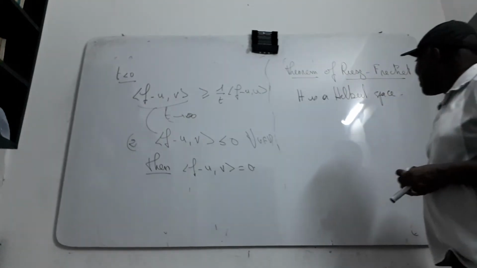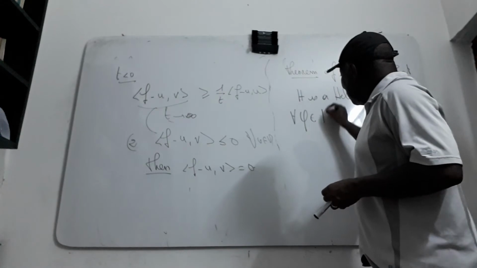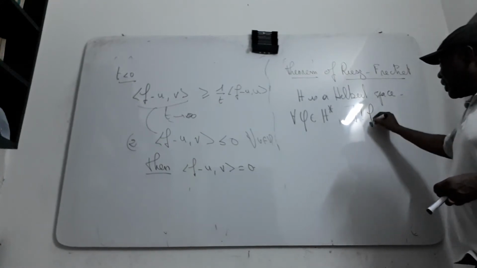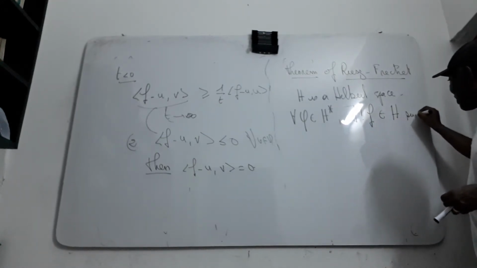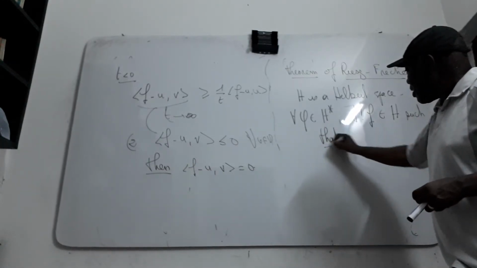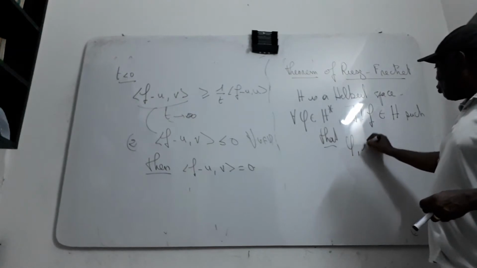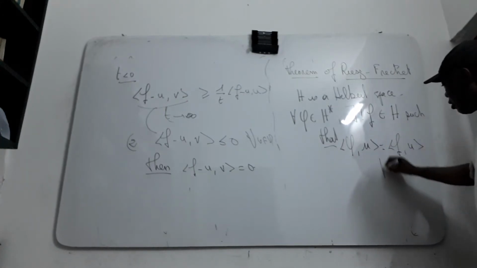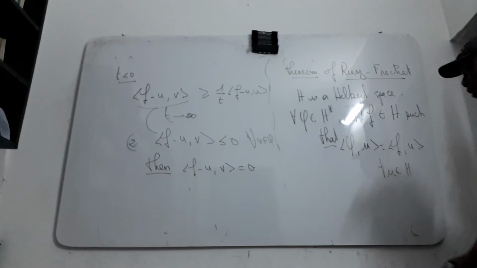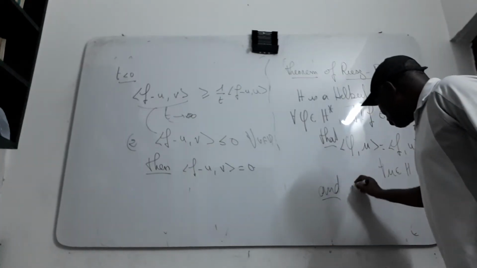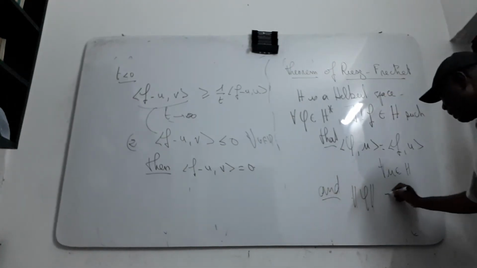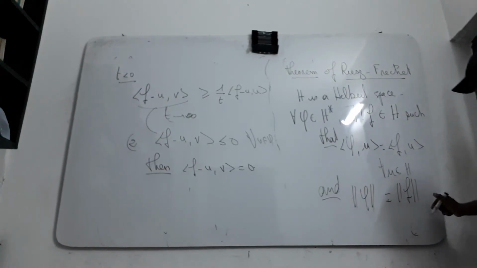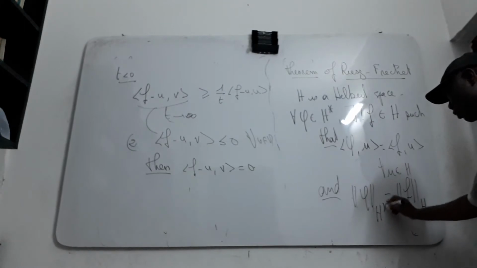Then for all phi in the dual of H, there is a unique F in H such that phi of u is equal to (F, u) for all u in H. And also the norm of phi in the dual of H is equal to the norm of F in H.